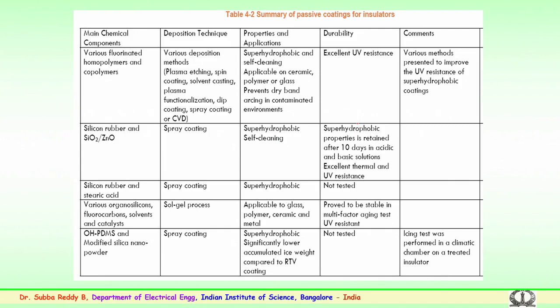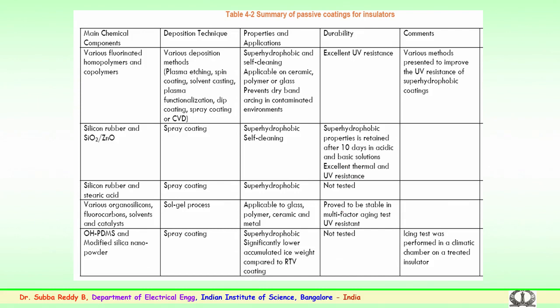Here again super hydrophobic properties are retained after 10 days in acidic and basic solution. Excellent thermal and UV resistance have been noticed, and some of the silicon rubber and stearic acid coatings are also being tested, which are not being used in the field and are being tried.